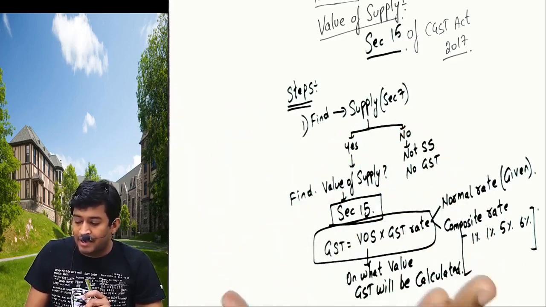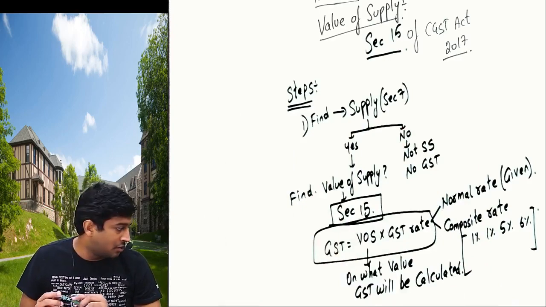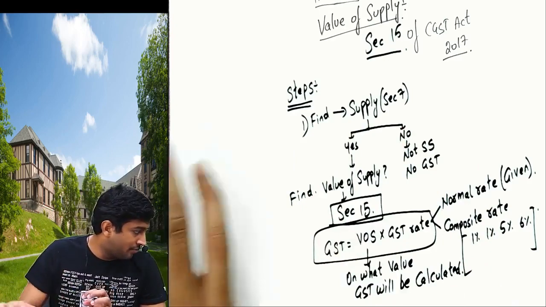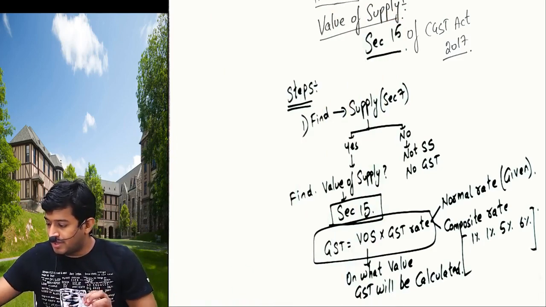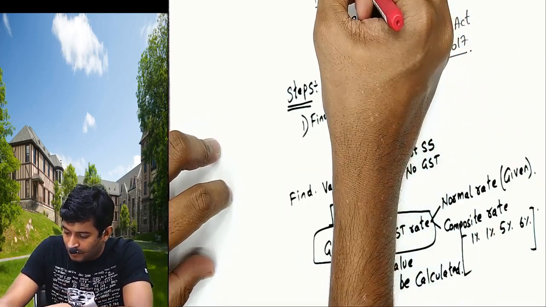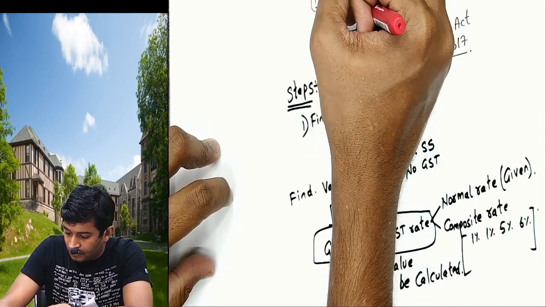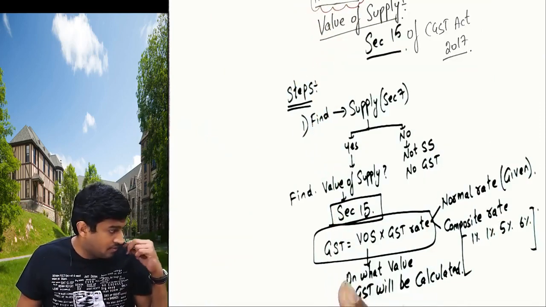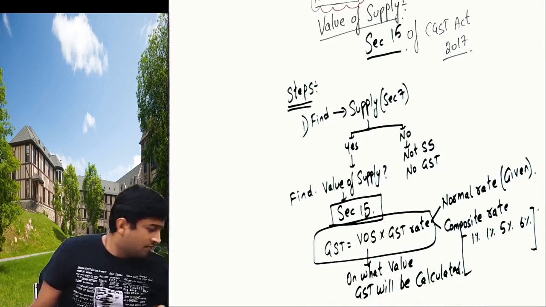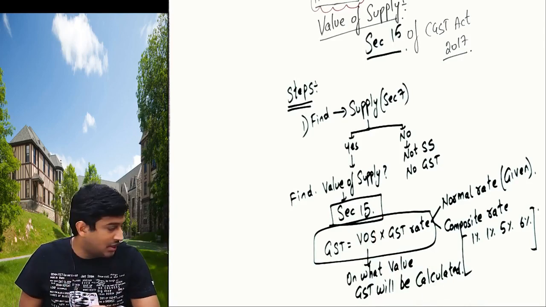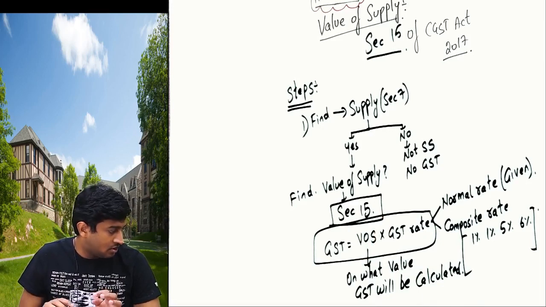Copy this as a background of the chapter, value of supply. Please start copying. The pen is not working properly. Please start copying.